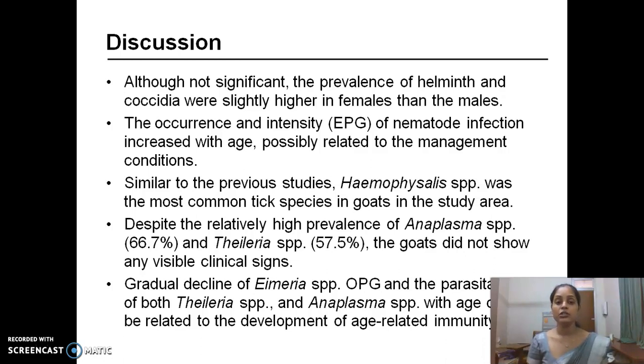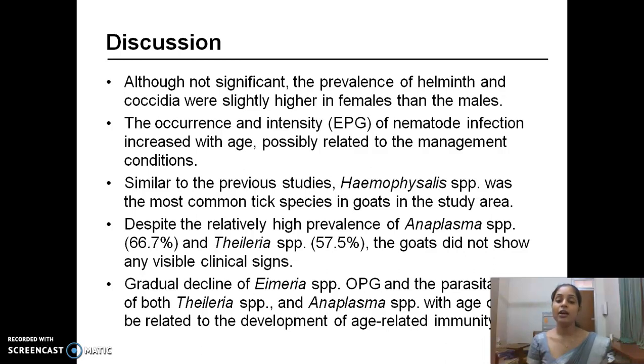The intensity of nematode infection increased with the age, possibly related to the management condition, because the kids are not allowed to browse outside; they were kept inside. Similar to the previous studies, Haemaphysalis species was the most common tick species in these goats in the study area.